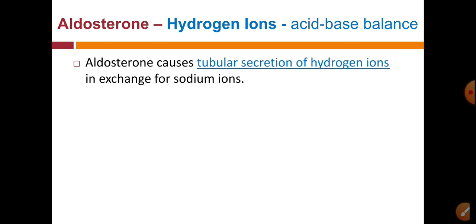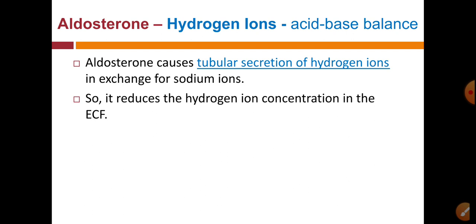The next action is on the hydrogen ion concentration. Aldosterone also causes excretion of hydrogen ion in exchange with the sodium ion. That means hydrogen ion is excreted out, and at the same time sodium ion is reabsorbed. So aldosterone causes tubular secretion of hydrogen ions in exchange for sodium ions, and so it reduces hydrogen ion